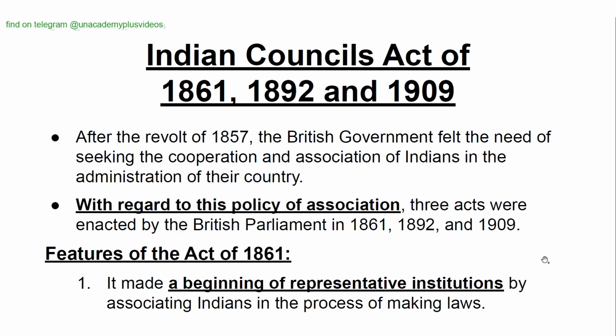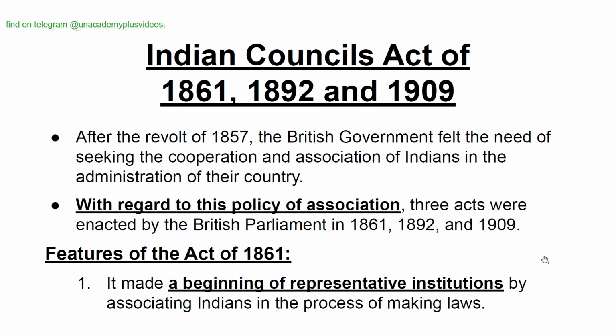Indian Councils Acts of 1861, 1892, and 1909. After the revolt of 1857, the British government felt the need of seeking the cooperation and association of Indians in the administration of their country. With regard to this policy of association, three acts were enacted by the British Parliament in 1861, 1892, and 1909. Features of the Act of 1861, that is the Indian Councils Act of 1861.